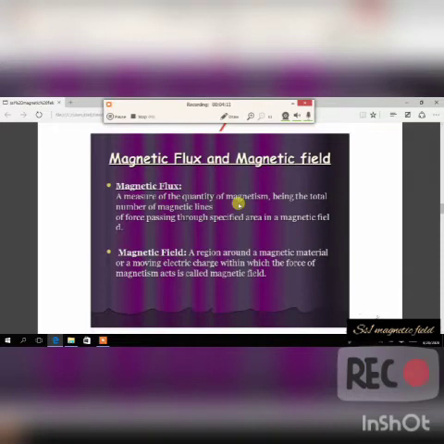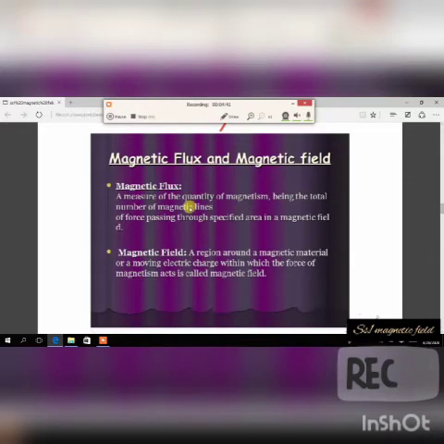It is a measure of the quantity of magnetism, being the total number of magnetic lines of force passing through a specified area in a magnetic field. So you can just put it like that.